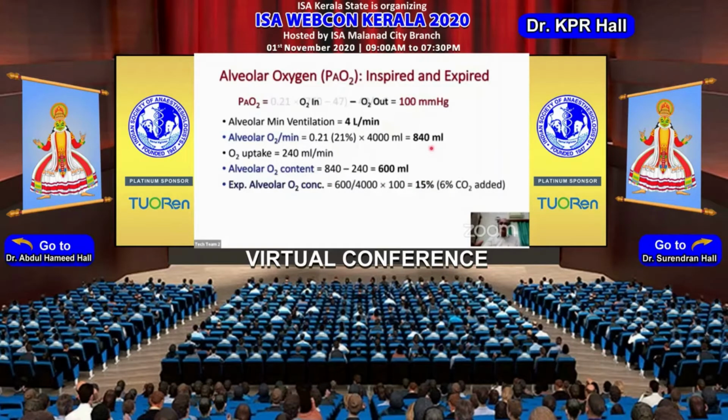When the expired air comes in, 6% of carbon dioxide is added. Therefore, the concentration of oxygen falls from 21 to 16%. So whenever there is a rise in CO2, the tension or the percentage of oxygen will reduce, but the nitrogen concentration remains constant with the rise or fall in CO2.